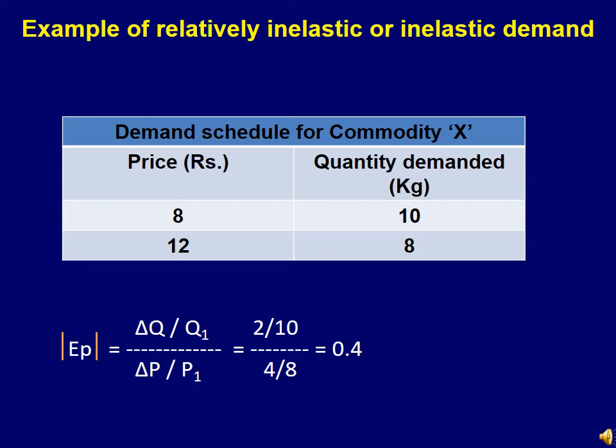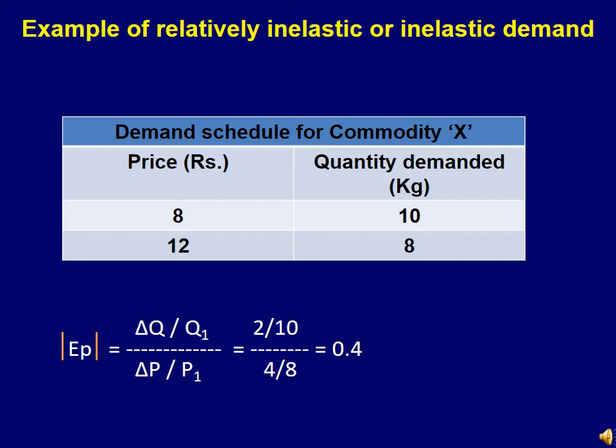Original quantity was 10, and the whole thing is divided by change in price. Here the difference in price is 12 minus 8, that is 4, divided by original price, that is 8. So if we simplify the terms, we will get the value as 0.4. This is a case of relatively inelastic demand where the value of elasticity is less than 1.